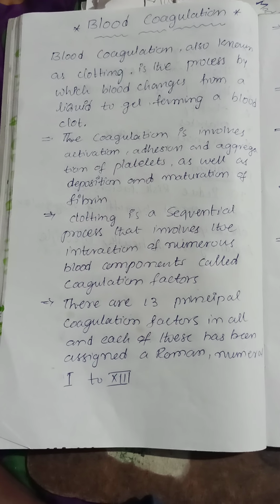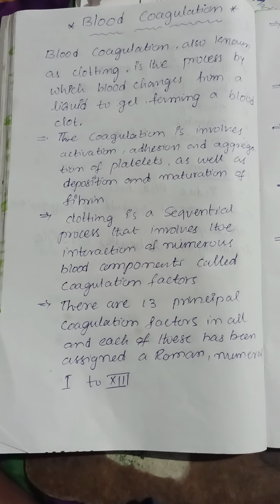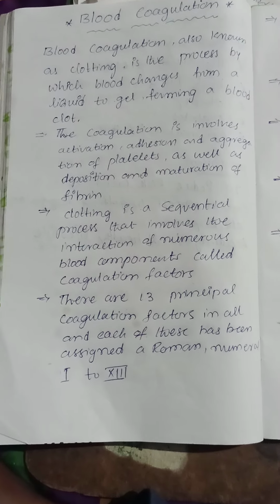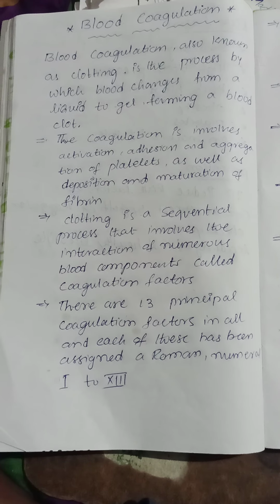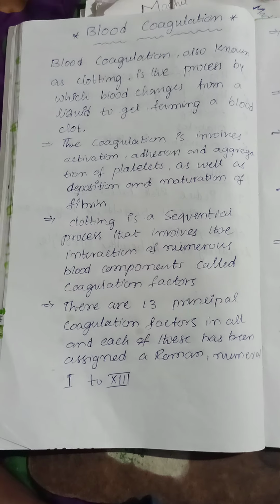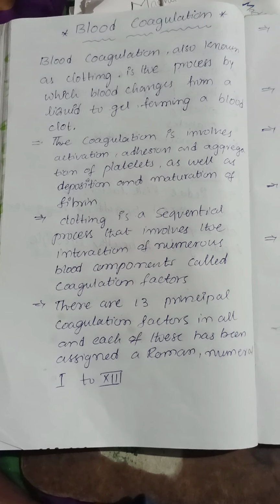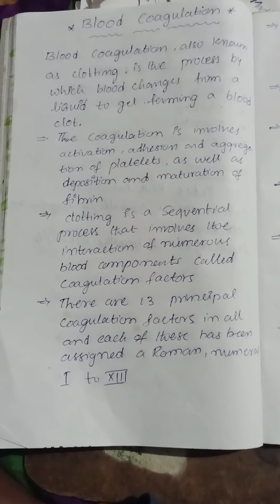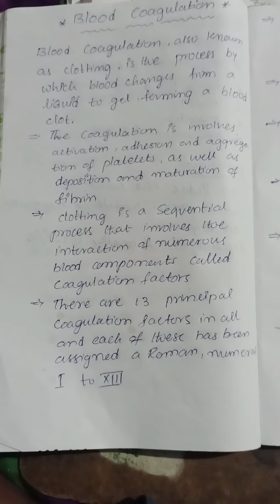Coagulation involves the activation, adhesion, and aggregation of platelets. What are the major blood cells involved in coagulation? Platelets. After completion of adhesion and aggregation, the deposition and maturation will also occur spontaneously.